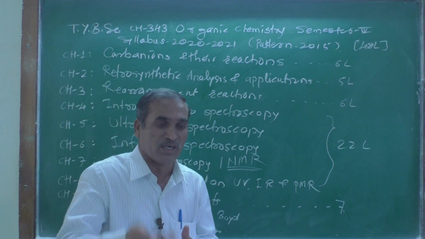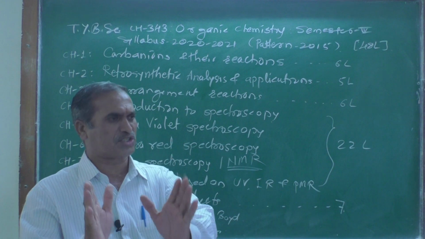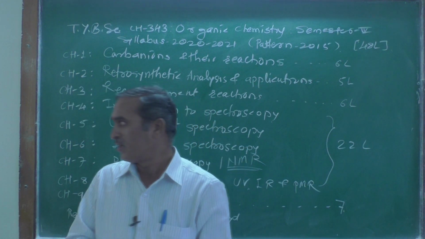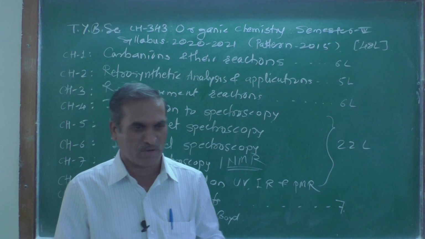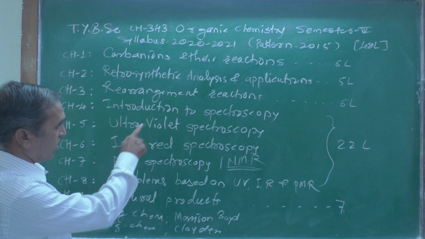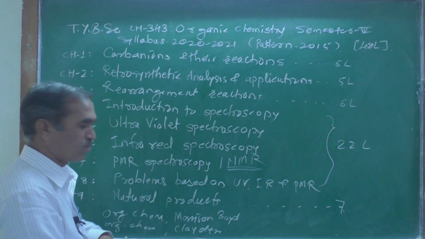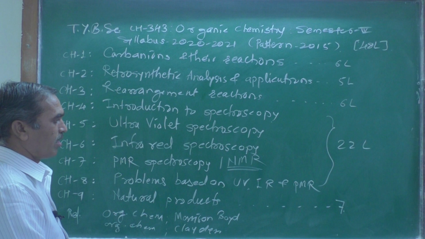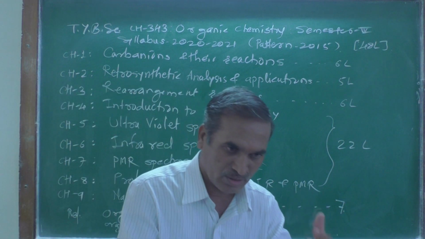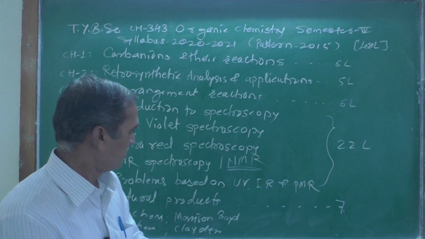Once you learn this, it is a very interesting and powerful technique for the determination of organic compounds. By using all the information we learn on these three spectroscopic methods, we are going to apply it here and solve the problems.